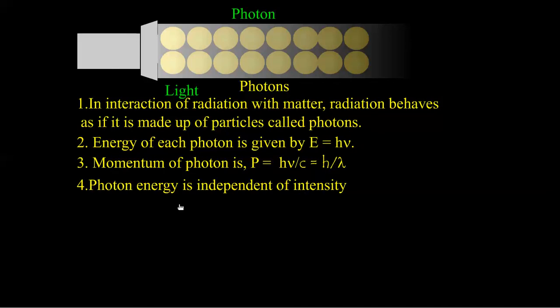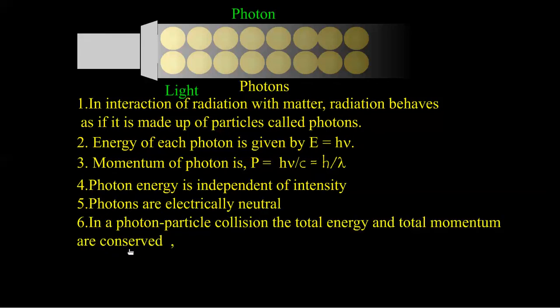But the energy of the photon depends on frequency, from this equation. Photons are electrically neutral. Of course, proton and electron are charged particles. Proton has positive charge, electron has negative charge. But a photon is not a charged particle, it is a neutral one.